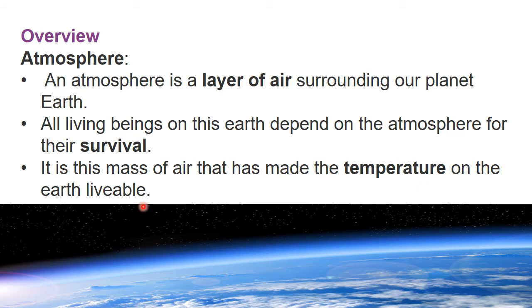So what is the first point? Atmosphere is a layer of air surrounding our planet, so it protects our planet. Second, all the living beings depend on atmosphere for survival. Then third point is the air that makes the temperature on the earth livable, so that we can live here.